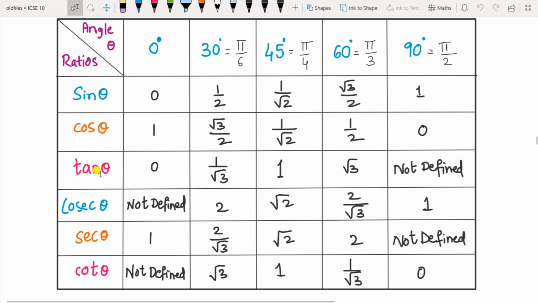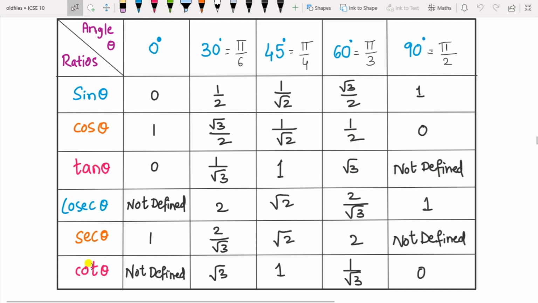Now how to find tan here? Tan is the ratio of sine upon cos. So 0 upon 1 is 0. 1 by root 2 upon root 3 by 2, 2 will get cancelled, so it will remain 1 by root 3. So here this will get cancelled, you will get 1. Here 2 will get cancelled, so root 3 by 1 is root 3. This is 1 by 0 is not defined, as the denominator is 0 here. So you got 3 tables now.